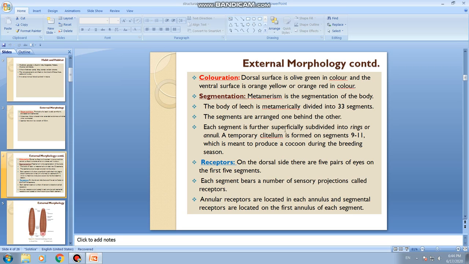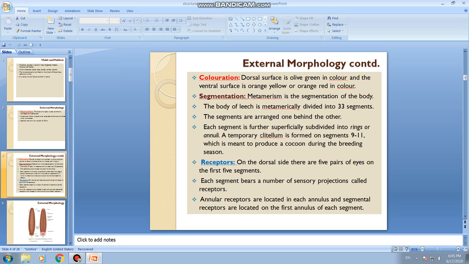Each segment is further superficially subdivided into rings, which are also called annuli. I told already the body is divided into a number of segments, and further each segment is superficially, means only on the topmost level, subdivided. That division will not go deep inside the body, so that is called superficially subdivided into many rings. So each segment in the body of leech has a number of ring-like structures, which are also called annuli. Annulus is singular, annuli is plural.